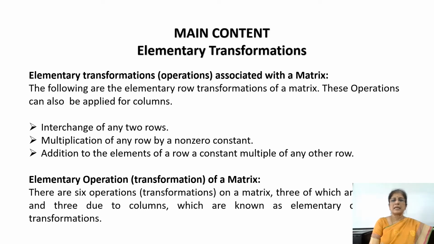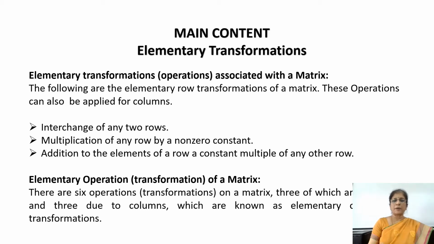So let us learn about the elementary transformations. The elementary transformations associated with a matrix consist of the operations: interchange of any two rows, multiplication of any row by a non-zero constant, and addition to the elements of a row of a constant multiple of any other row.